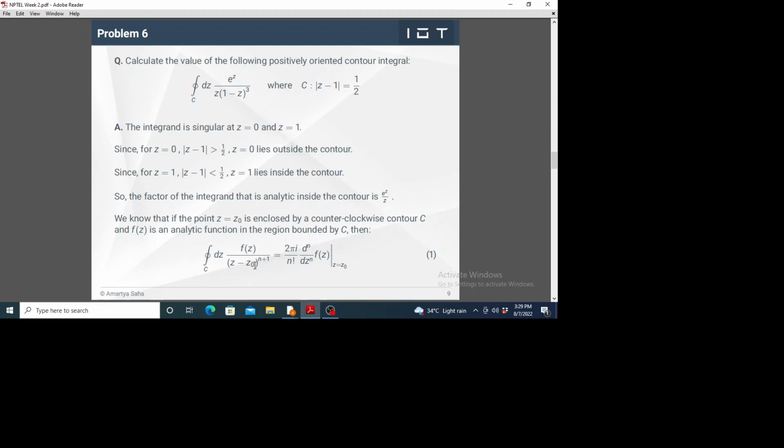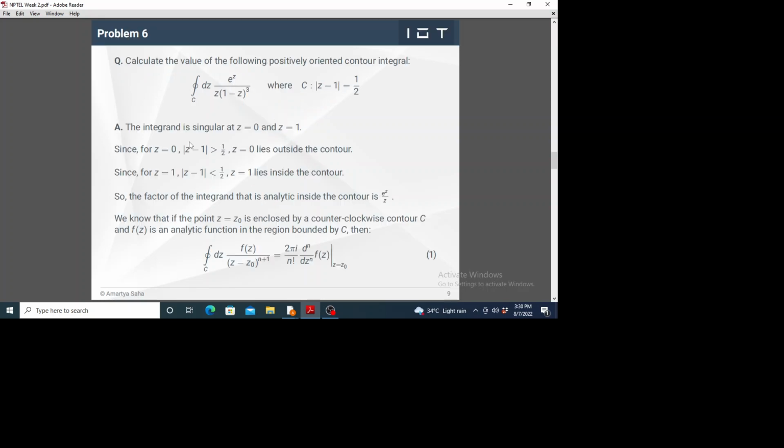So you have to factor out minus signs and all other numerical factors out of the integrand and bring the integrand in the form z minus z naught. Here you are given 1 minus z, so you have to bring it to the form z minus z naught. That is why I have brought a minus sign here and re-expressed the integrand like this, z into (z minus 1) whole cube. So we will always have to do it.